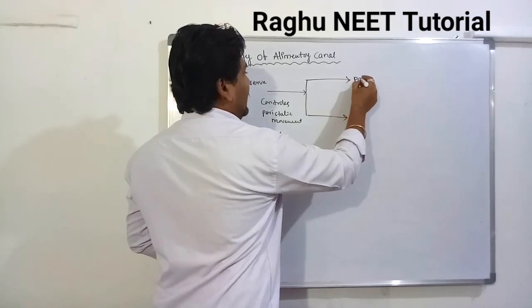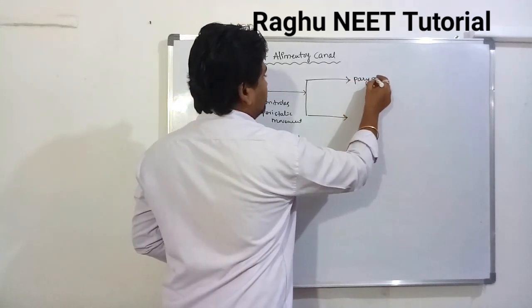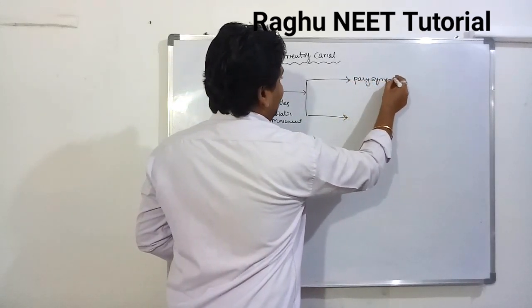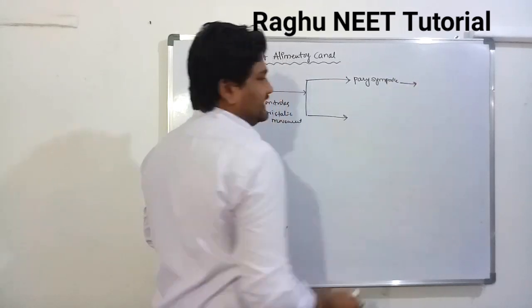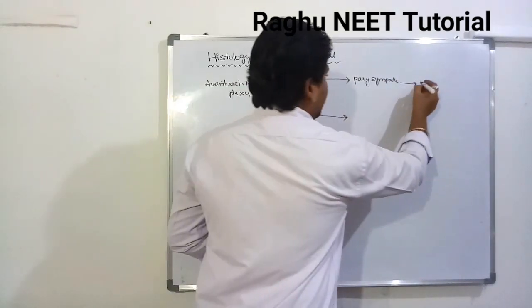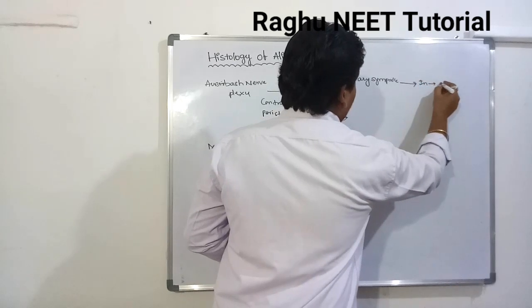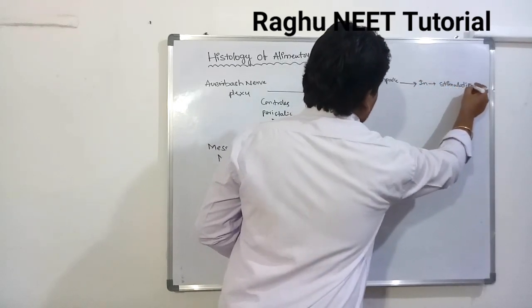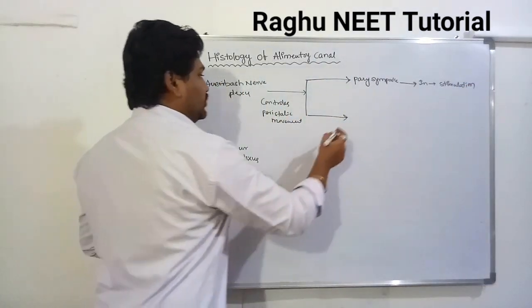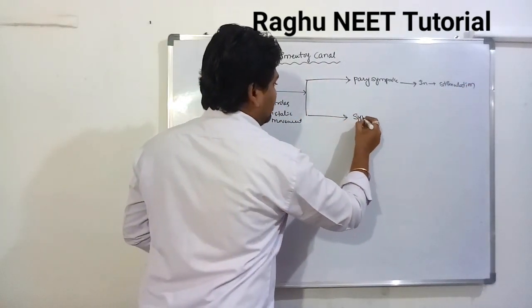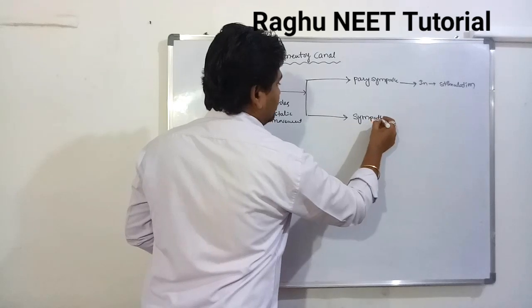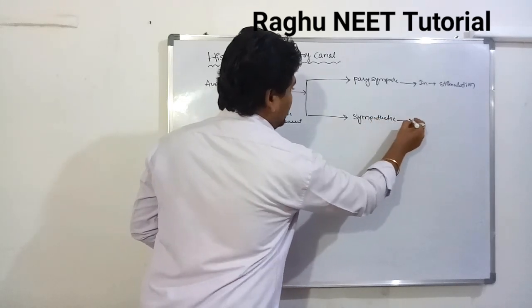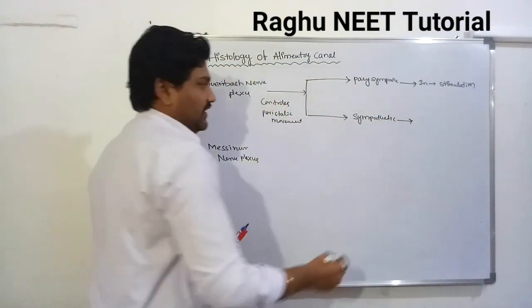These are activated by the parasympathetic nervous system. The parasympathetic nervous system is increasing of stimulation. Next one, sympathetic nervous system: it is decreasing of stimulation.